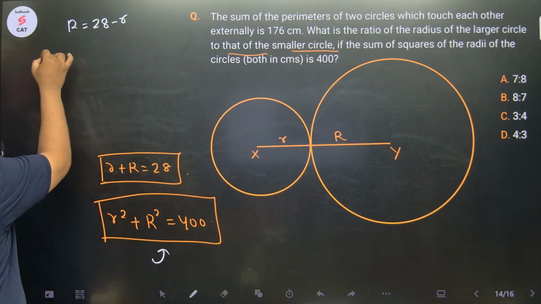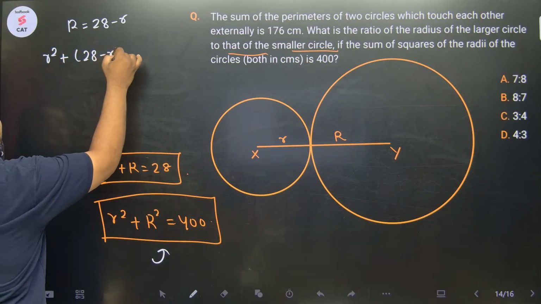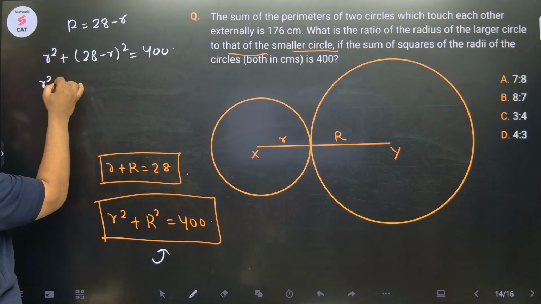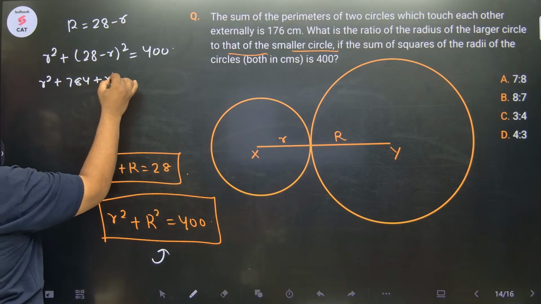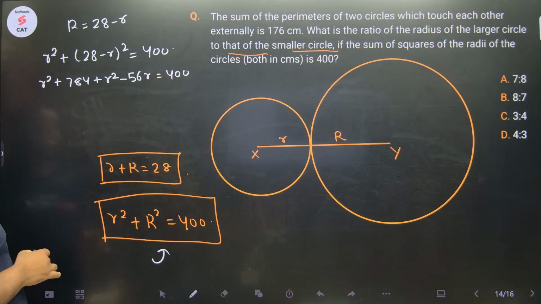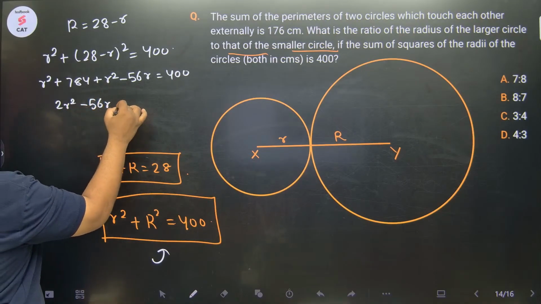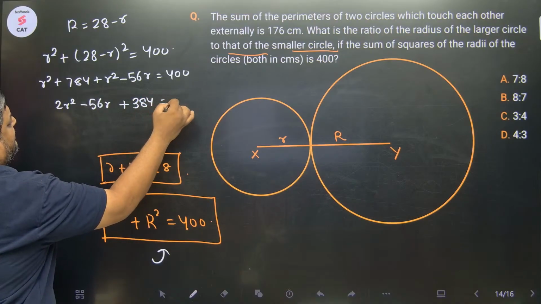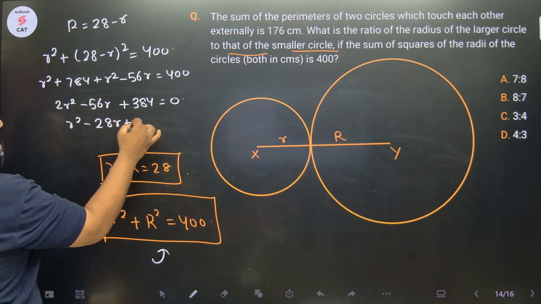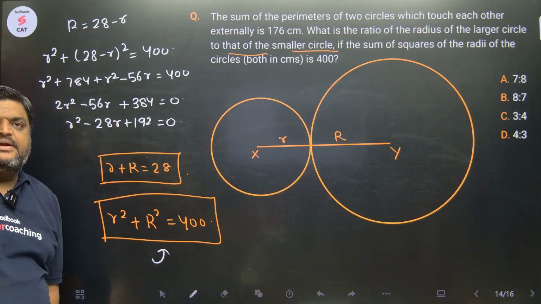Right, so this will give me r square plus 28 minus r whole square equals 400. Let's solve this. r square plus 784 plus r square minus 56r equals 400. Got it? So this is 2r square minus 56r plus 384 equals 0. This gives me r square minus 28r plus 192 equals 0. Okay, ये मिल रहा है.